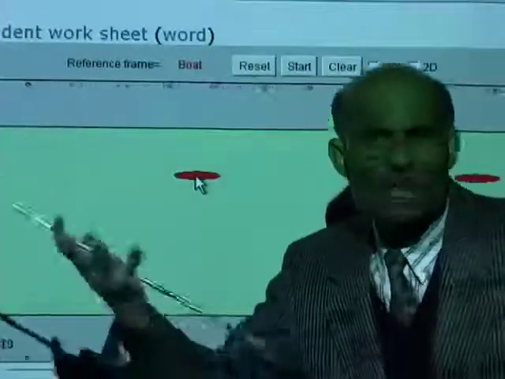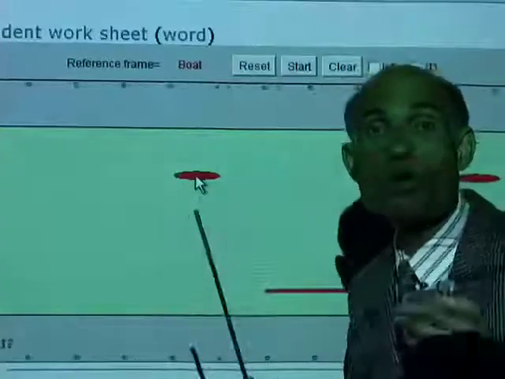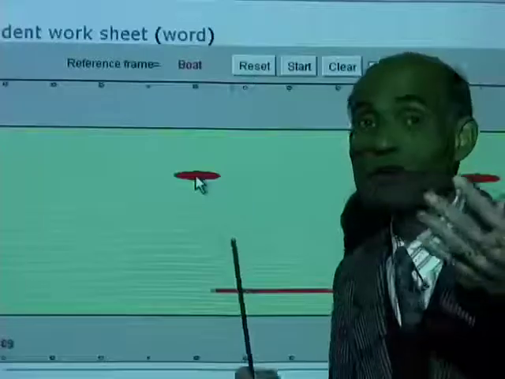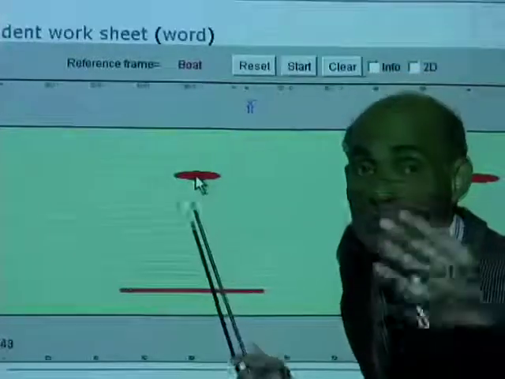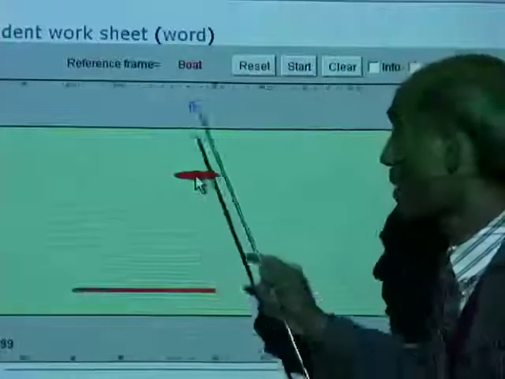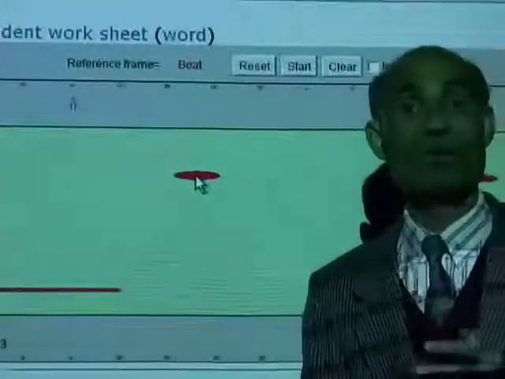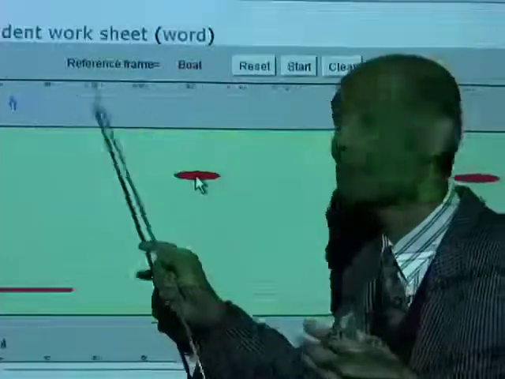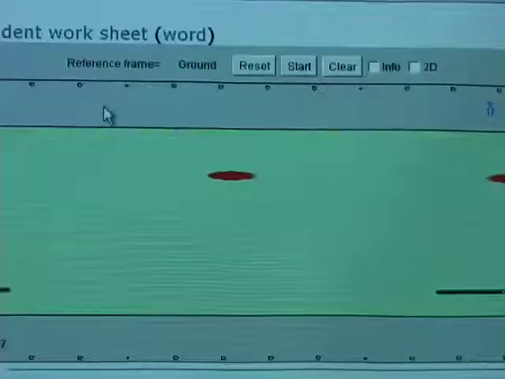Isn't it amazing? Motion is such a crazy thing. You see? So, who is moving and in what direction depends on who looks from where. Alright, let's go to the river bank and look from there. Can you tell me, what do you expect when you look from the river bank? Alright, let's go to the river bank.